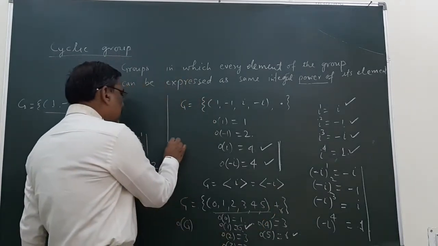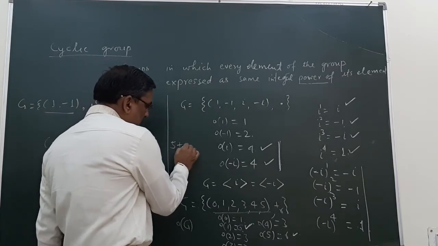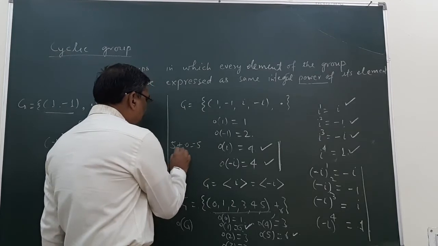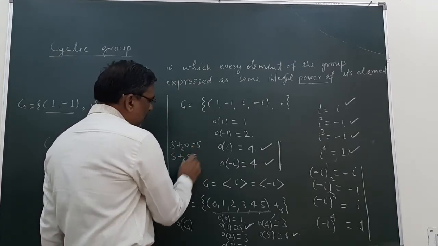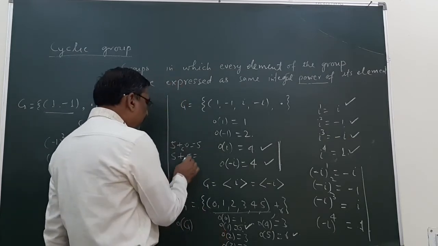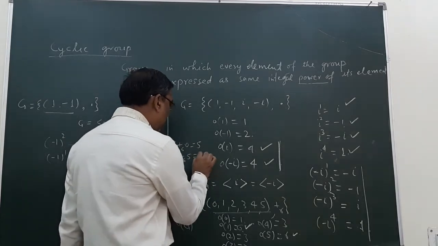Under mod 6, 5 raised to the power 1 is 5, then 5 plus 5 is 4, and so on.